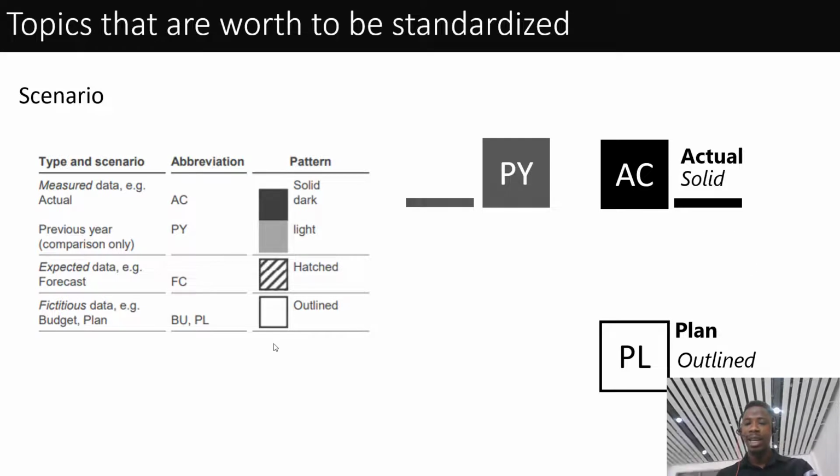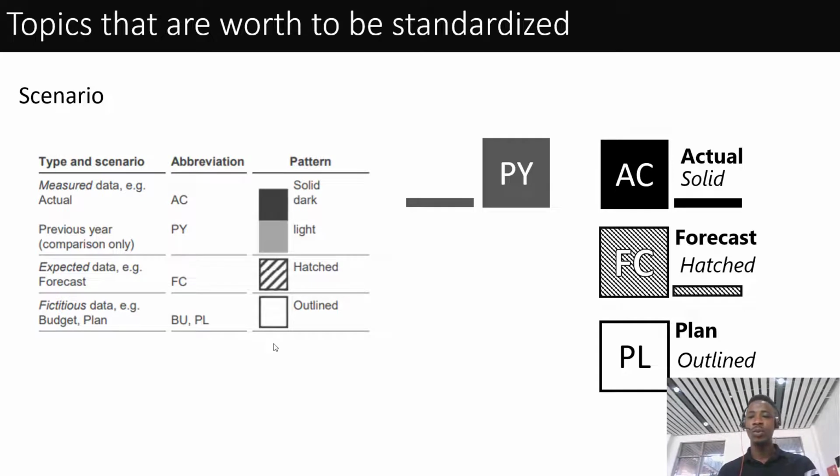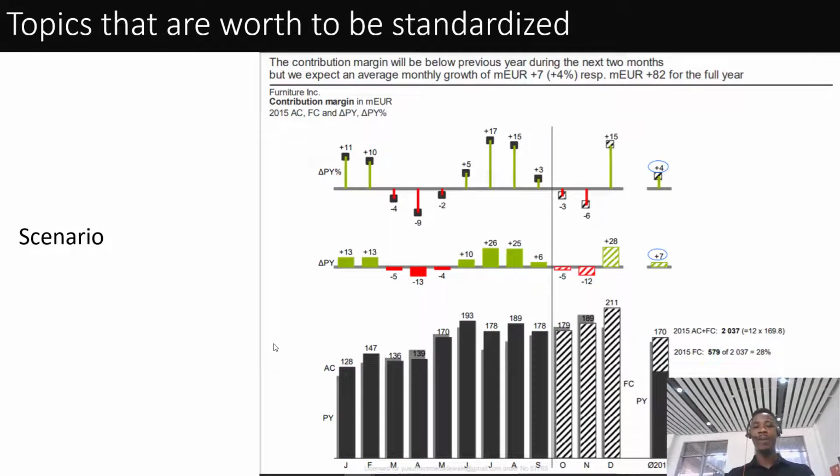That is outline. Now, for forecast, where we are trying to forecast into the future, there is also a way to use some colors to represent it. In terms of forecast, we use arch. This is a standardization that some group of people came together and thought we should all be using, so that we can have something structured like this. This is a chart created by Power BI, and it is very structured. When you're looking at black, you're looking at actual. When you're looking at solid gray, you're looking at previous year. When you're looking at this arch, you're looking at forecast. So this is a way of making a report standardized.